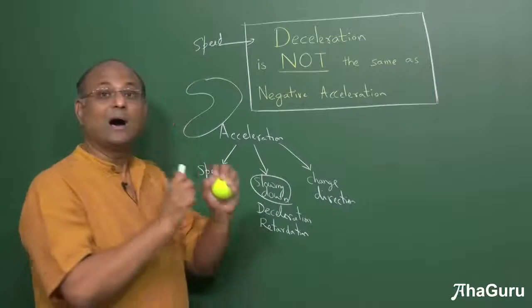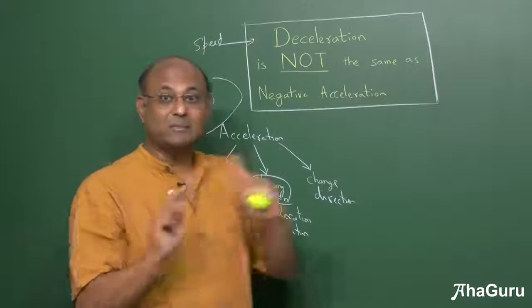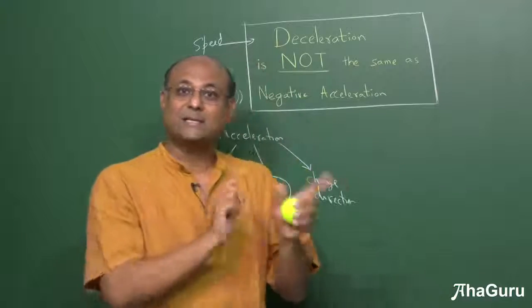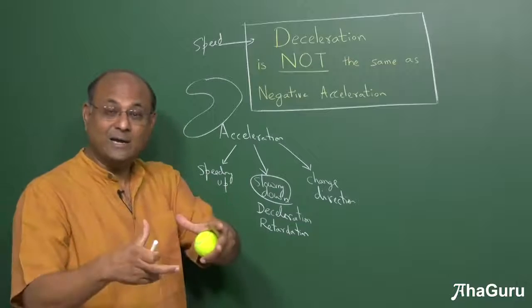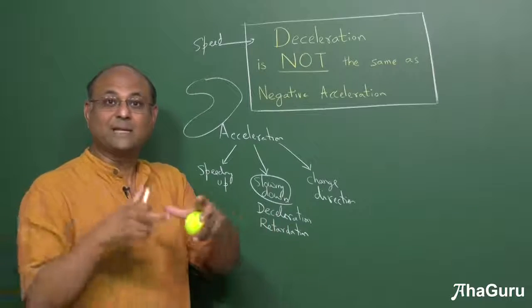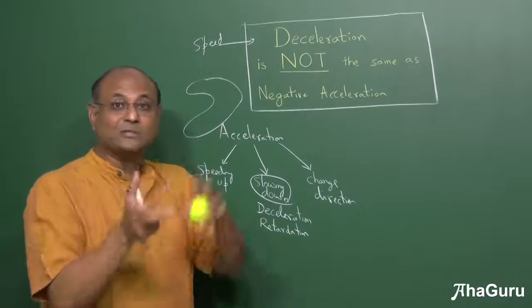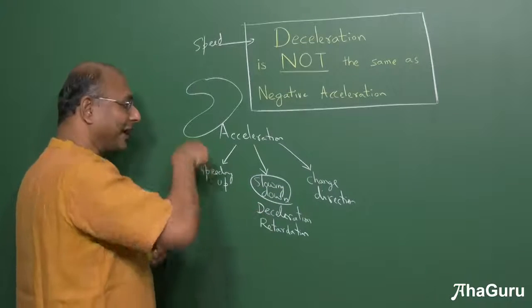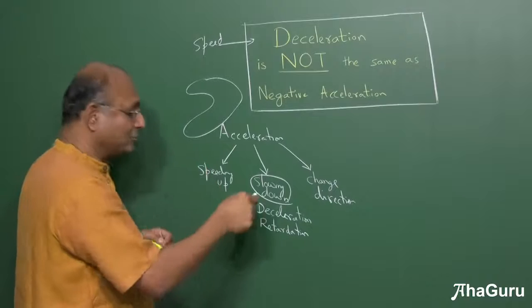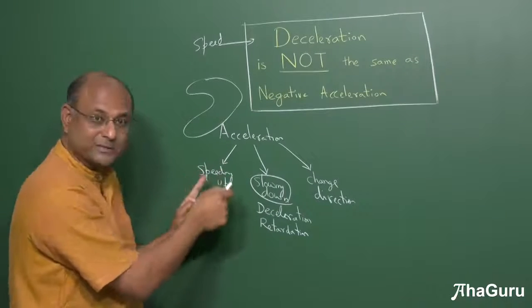Usually people say, are you decelerating or are you accelerating? But that's a terrible statement because that says acceleration and deceleration are opposites. Suppose I ask, are you a girl or are you a human being? It means that a girl is not a human being. Are you a boy or are you a human being? That means the boy is not a human being, right? You can't say deceleration or acceleration. You should say deceleration or speeding up because these two are opposites.